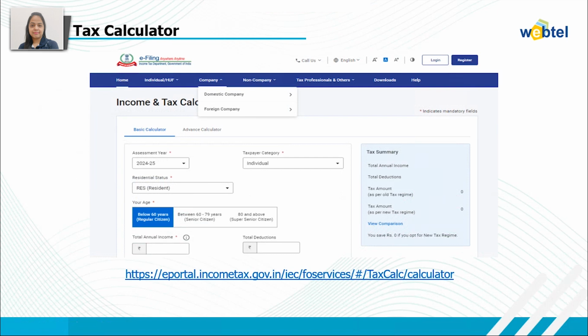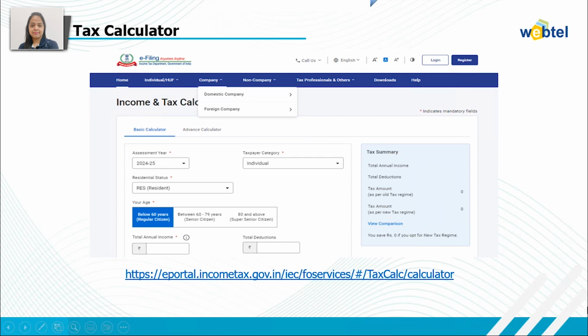And you can calculate your tax by clicking on income tax portal. You can go to the incometax.gov.in portal for your tax calculation, where you need to select the assessment year, and the taxpayer category you need to select. After that you need to select the residential status, and then select the age, and then you can enter the annual income. In case you have any deductions, then you can show the deductions as well. So these are the documents that are required to file your ITR.